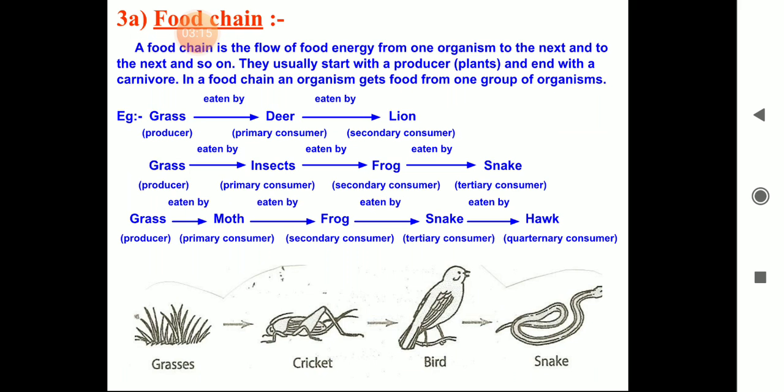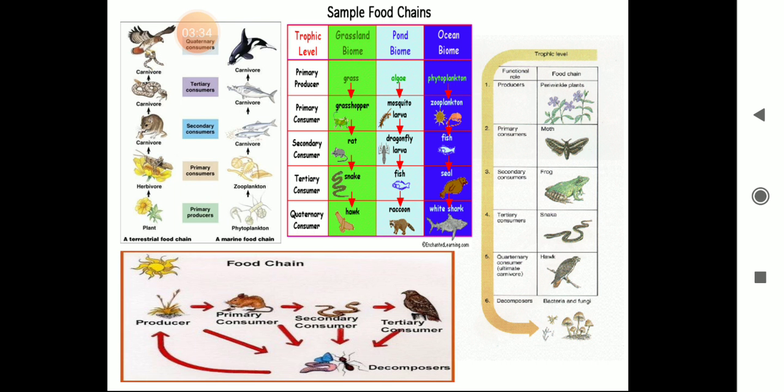So in a food chain, an organism gets food from one group of organisms, and that organism will be eaten by another organism. For example, grass is eaten by deer, deer is eaten by lion. Grass is eaten by insect, insect is eaten by frog, frog is eaten by snake. So this is a food chain. These are examples of various food chains.